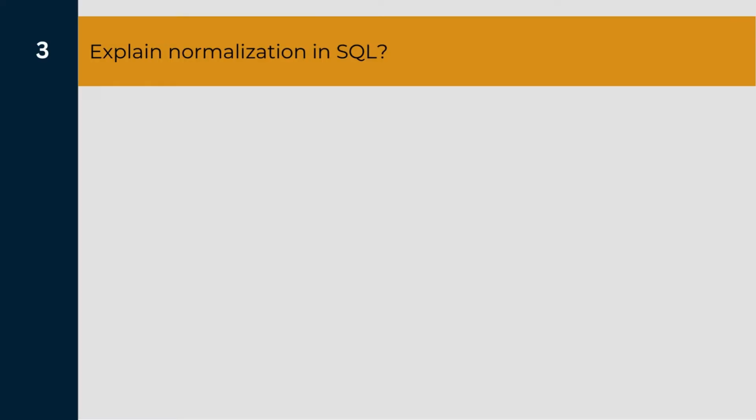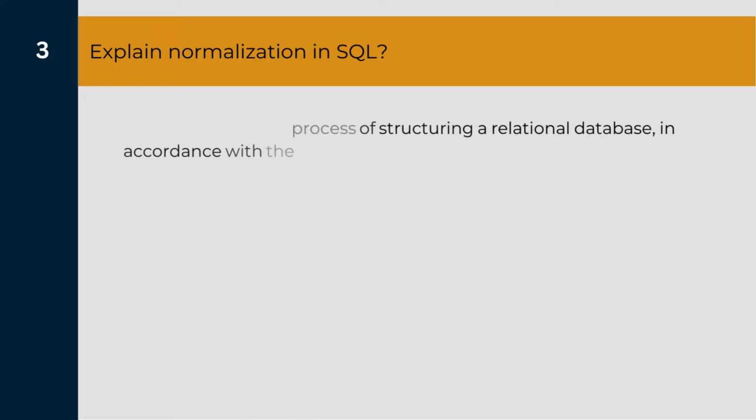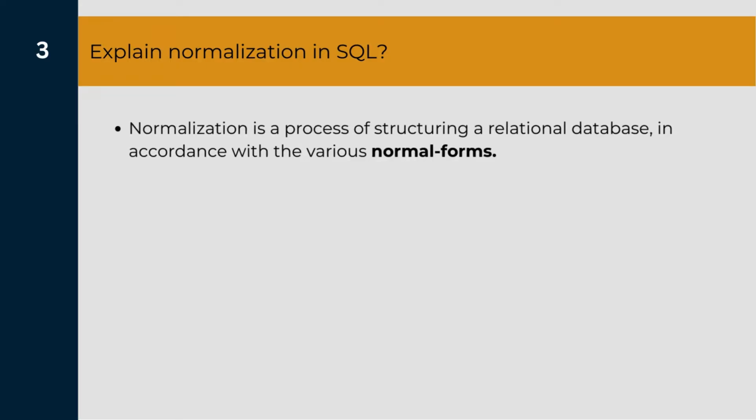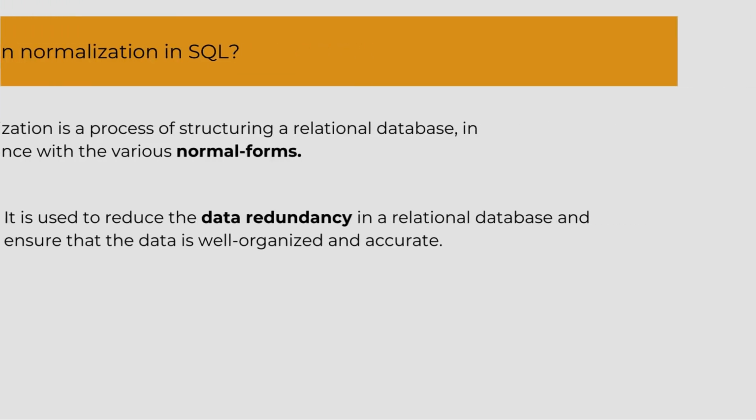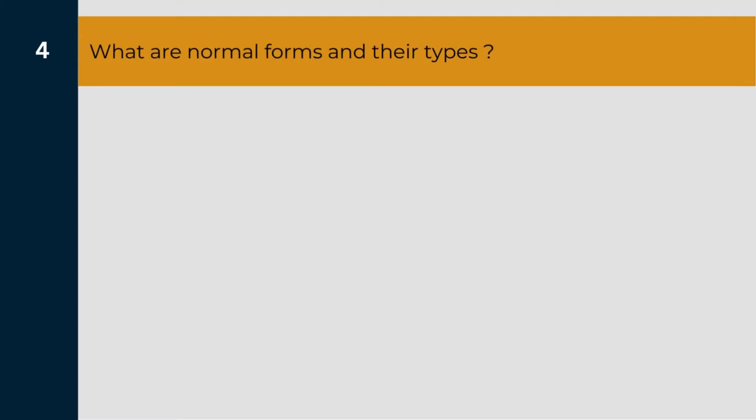Okay, next question. Explain normalization in SQL. Normalization is a process of structuring a relational database in accordance with some normal forms or guidelines that we must follow. Now we use normalization in order to reduce the data redundancy and make sure that the data which is stored is well organized and accurate in the database. A follow-up question that can be asked is, what are these normal forms and what are their types? A normal form is nothing but a series of guidelines or rules that we must follow while normalizing our data in SQL. Now there are different types of normal forms.